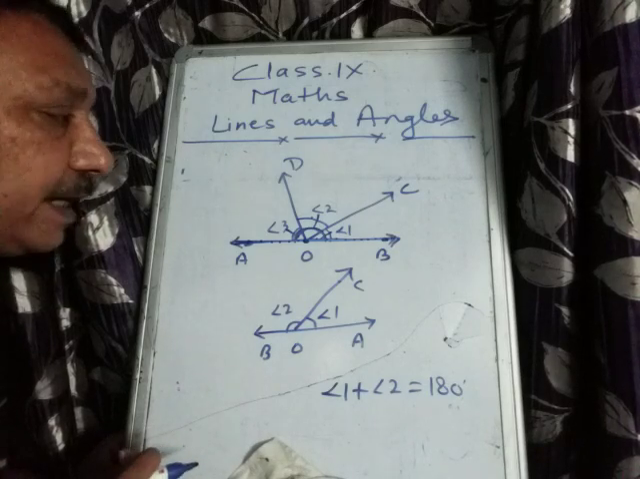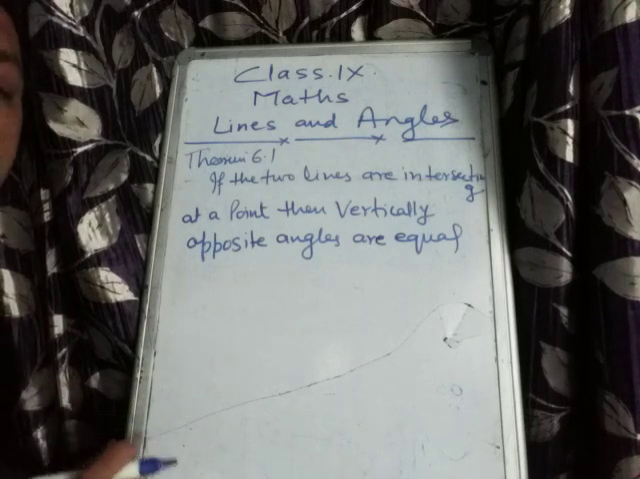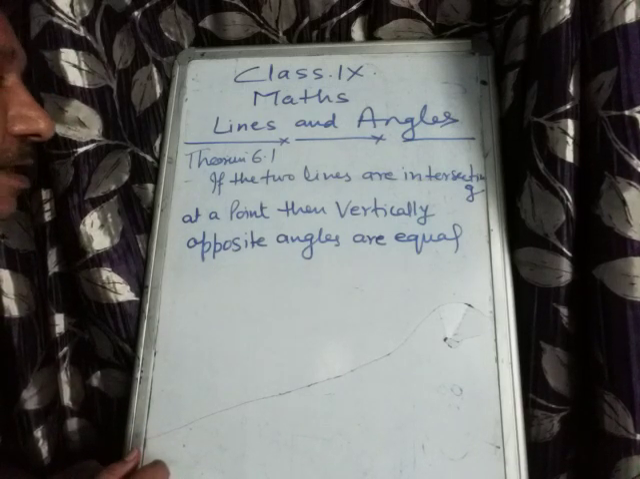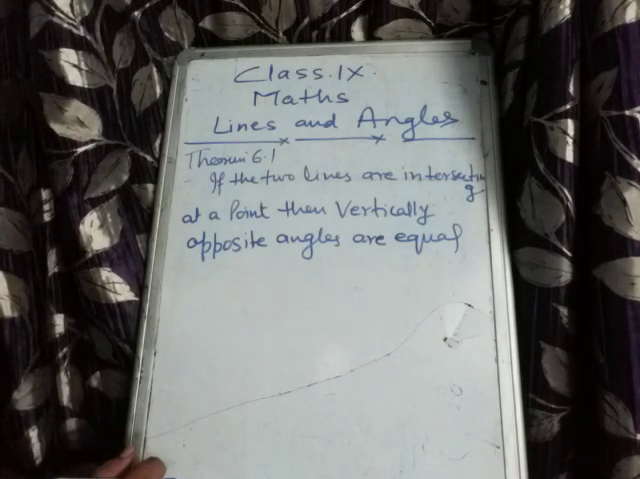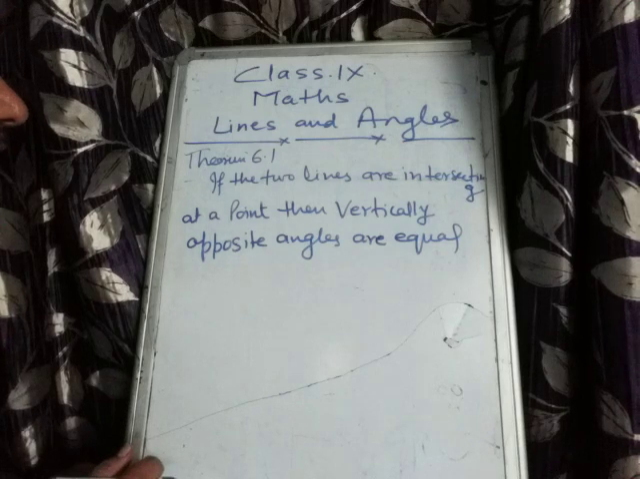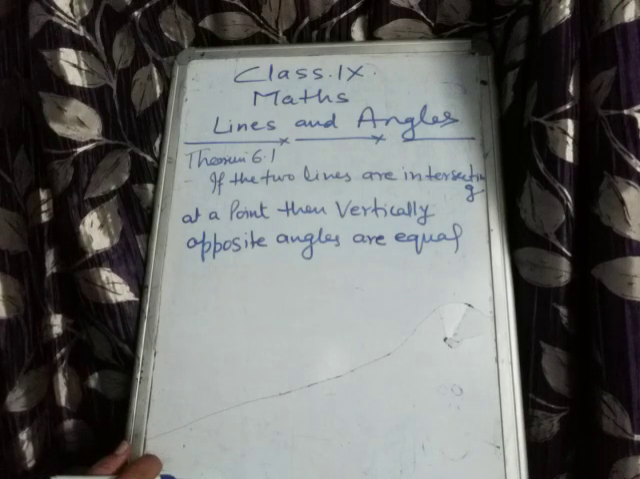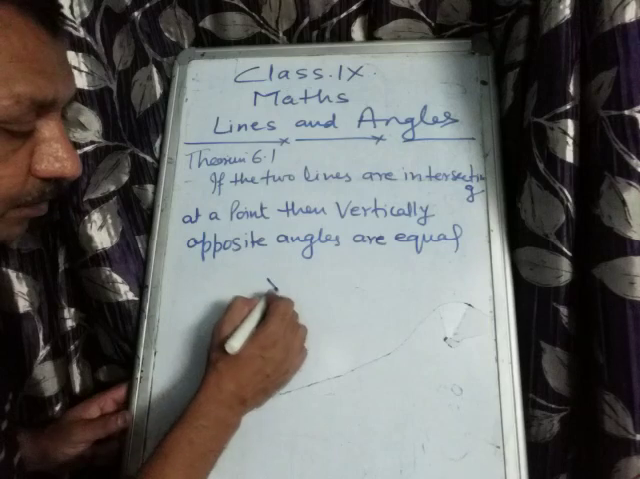Okay, now see the next one. Now you have to study a theorem related to it. Okay, and the theorem, it states like this: if the two lines are intersecting at a point, then the vertically opposite angles are equal. What is the meaning of this? Let us see with the help of a diagram.